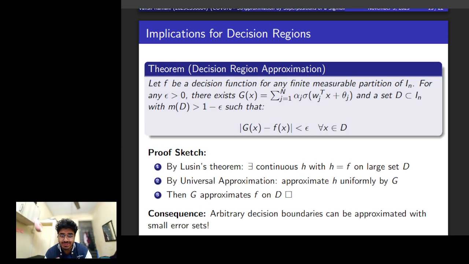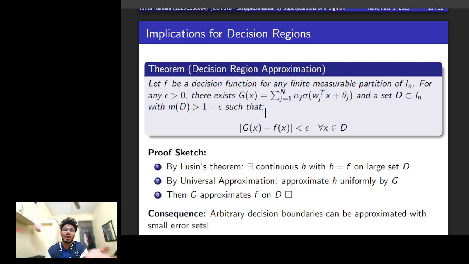Now, what are the implications? This is important. The key motivation initially was classification. So let's see what can be done. I'm saying that we can approximate any decision function, even one with very complex disjoint decision boundaries. The proof sketch that we use is very interesting, which gets us to the final form of the universal approximation theorem. We use Lusin's theorem, which is a result from measure theory, and it states that any measurable function.